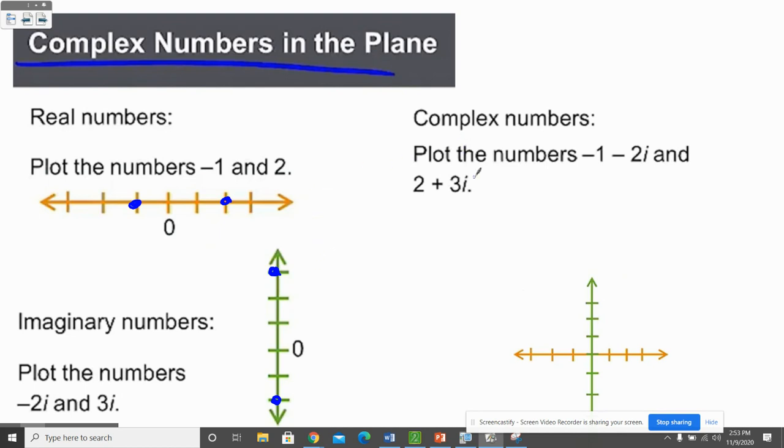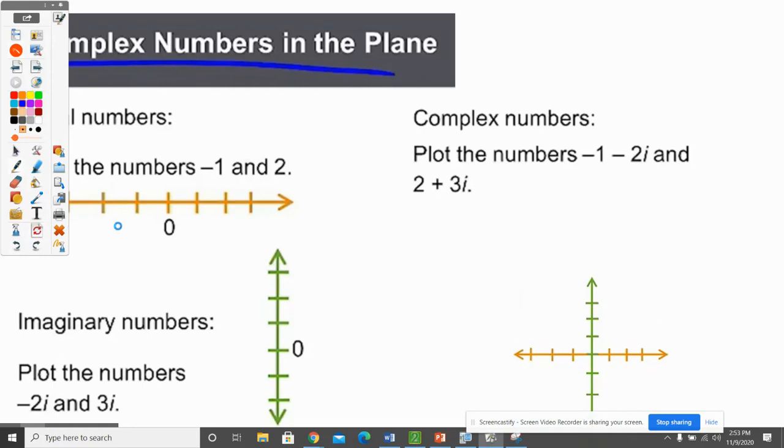So if you're going to graph something that has a real part and an imaginary part, if it has an imaginary part at all, it's going to be off of the real number line here. You're going to put stuff either above or below. So if you have -1 minus 2i, you're going to graph the -1 in the real direction, and then you go 2i in the negative direction for the imaginary.